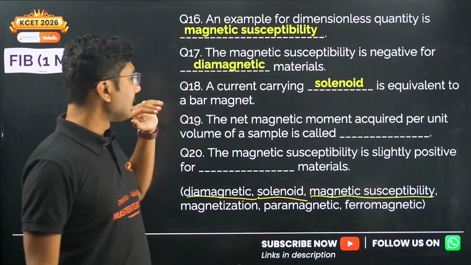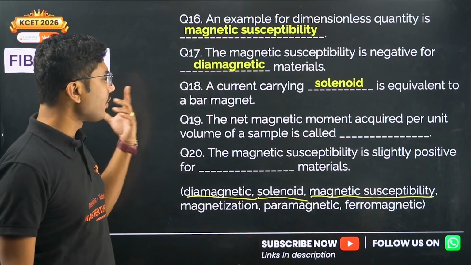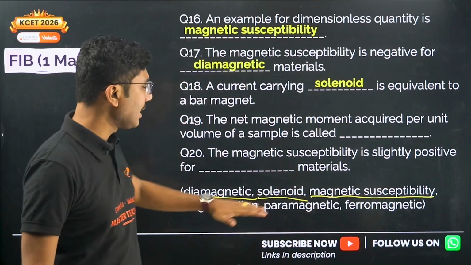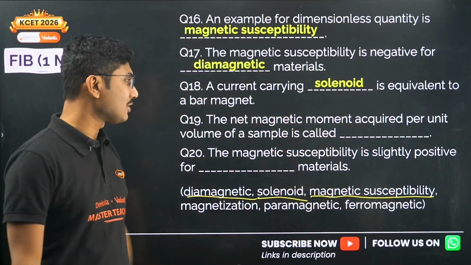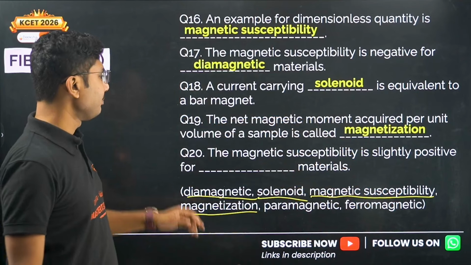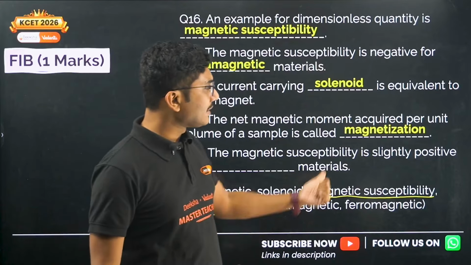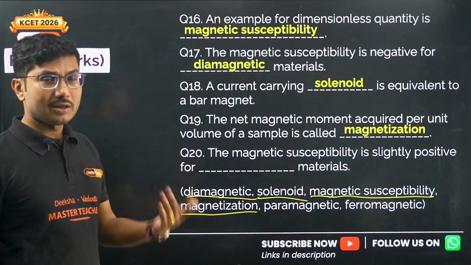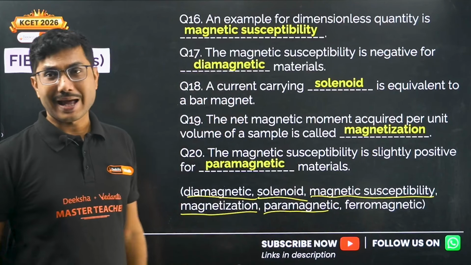Next question, the net magnetic moment acquired per unit volume of a sample is called. Again, if you see the remaining options, we have magnetization, paramagnetic, ferromagnetic. Only magnetization makes any sense over here. So magnetization will be the correct answer for this question. Question 20. The magnetic susceptibility is slightly positive for dash materials. The magnetic susceptibility is slightly positive for paramagnetic substances. So the correct answer is paramagnetic.